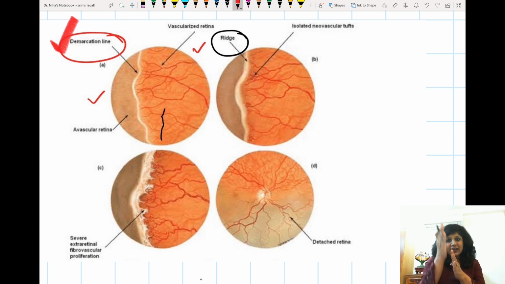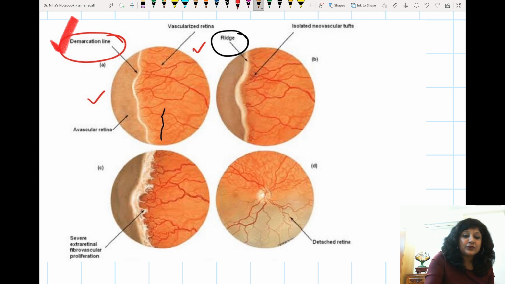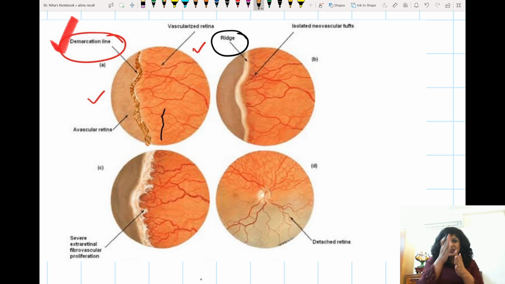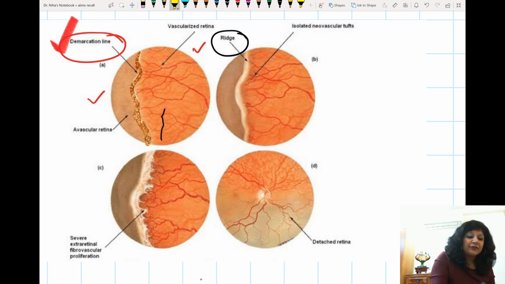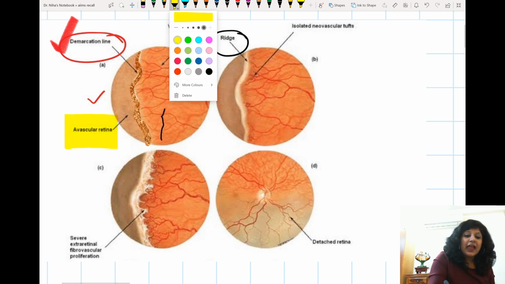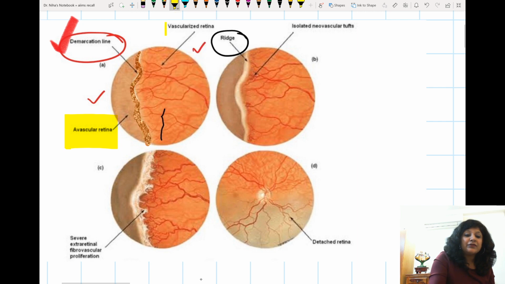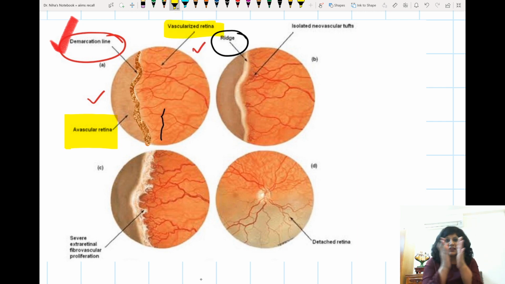A demarcation line is there between the vascular retina and the avascular retina. Can you see? This is a demarcation line kind of formed between, on one side I have this avascular retina and on another side I have this vascular retina. So between them a line, just a line established.